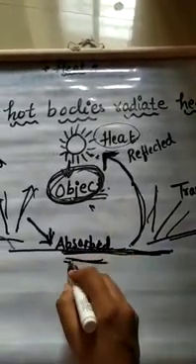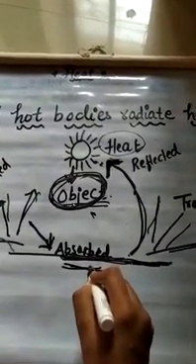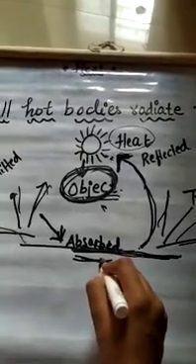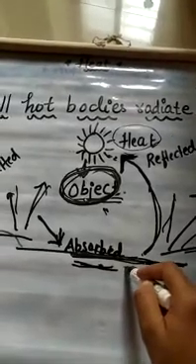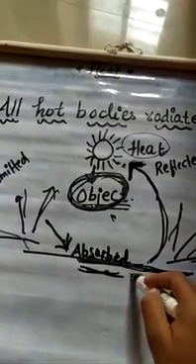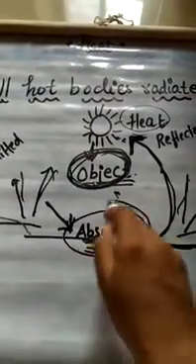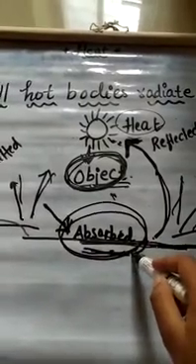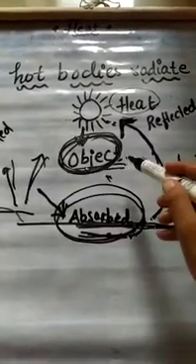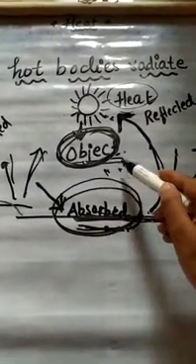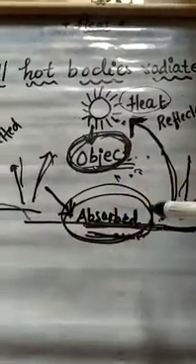That is because of the absorbed part of the heat, and that is why we are advised to use an umbrella when we go out in the sun. So are you getting why we need to carry an umbrella when we go out in the sun? Just try to find out the reason behind this and let me know. So this is how the object experiences the heat, and this is how the heat is reflected back, a part is absorbed and the remaining part is transmitted.